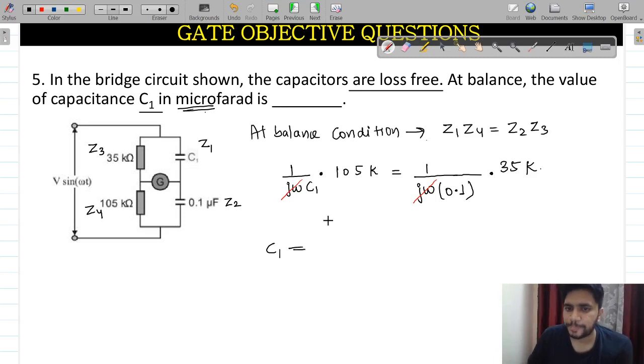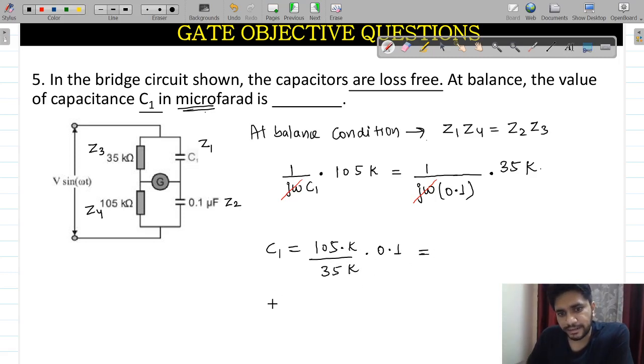So what will be the value of C1 then? 105 divided by 35, it is K, multiplied with 0.1. This got cancelled here, and this C1 will become 0.3 microfarad. 0.3 microfarad is the answer.